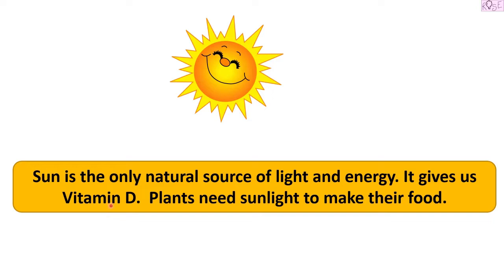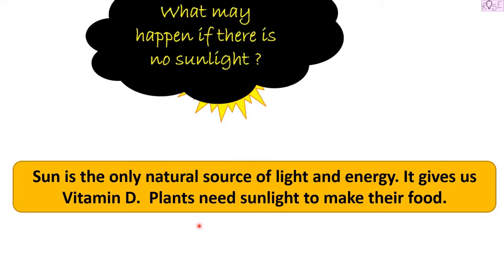And why do they need sun? Plants need sunlight to make their food. So we all know that green plants make their own food, right? So they need sunlight to make their own food. So sun is important for all the living beings that are on earth. Now we have to imagine what would happen if there is no sun.